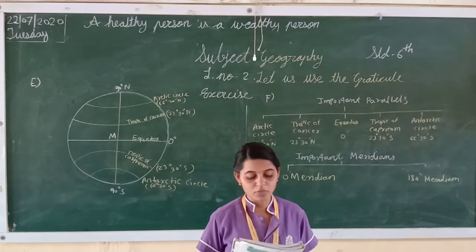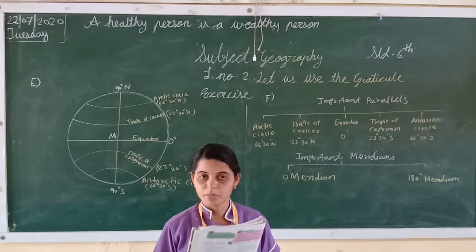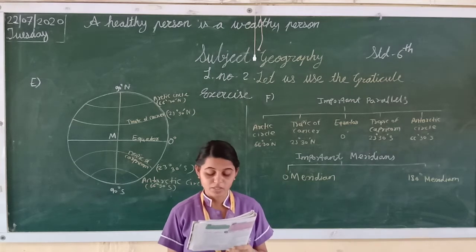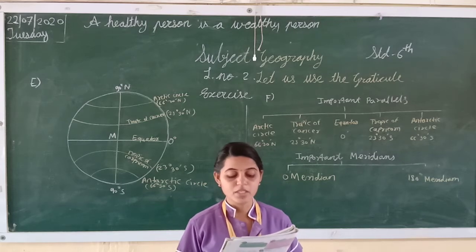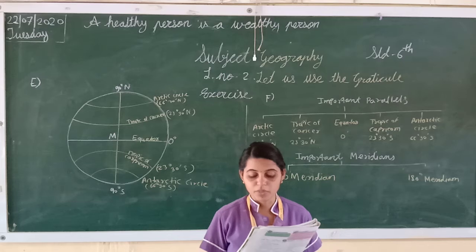Now students, third one. Location of a road can be described only with a map? No. So this statement also is wrong. The location of a road can be described by a map as well as GIS and GPS.